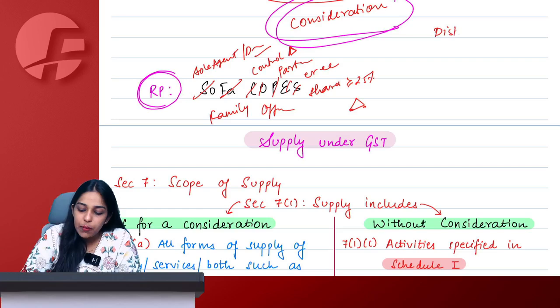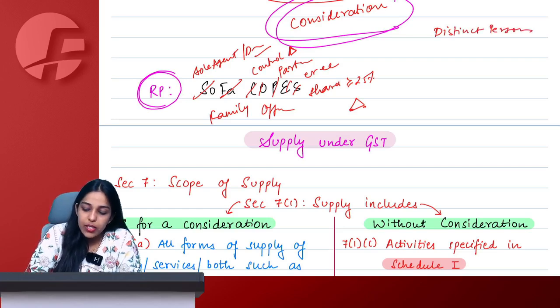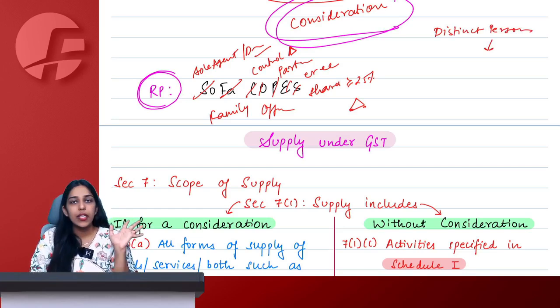Right, ma'am. What about distinct person? Distinct person simply means same PAN, separate registration.